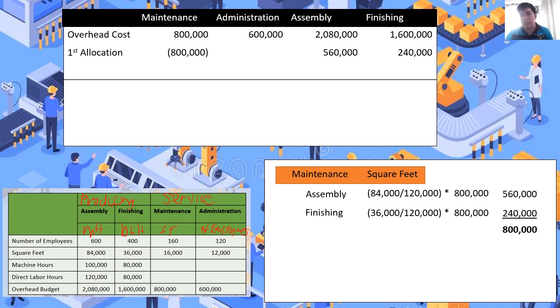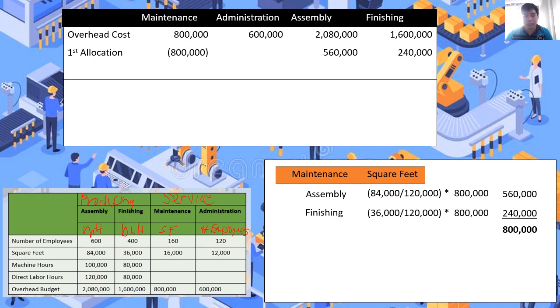Then, sa finishing naman, ang i-distribute natin dyan ay 240,000 pesos. So, kapag chinek nyo, wala na po tayong cost na sa maintenance kasi na-transfer na natin siya dun sa ating two producing department. So, for the next allocation, which is the administration, which is an example of service department, kailangan din po nating i-transfer yung cost niyan doon sa ating assembly and finishing.